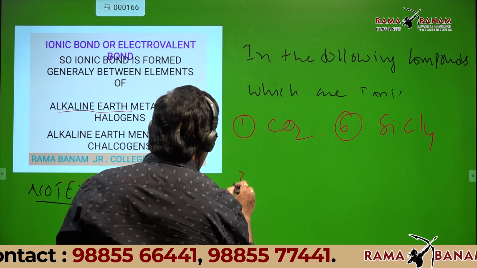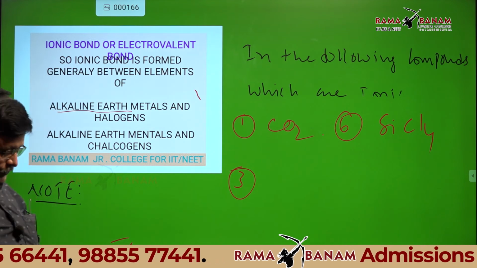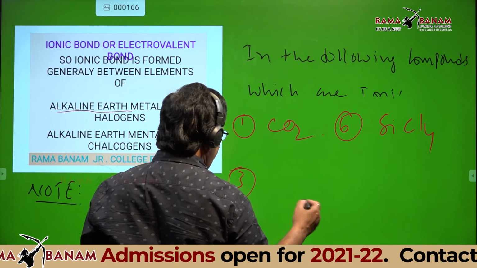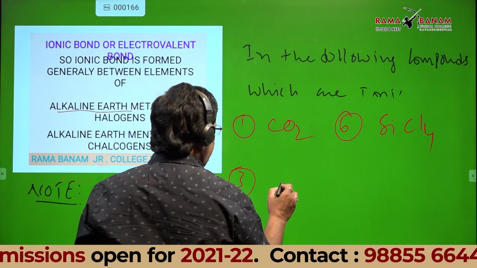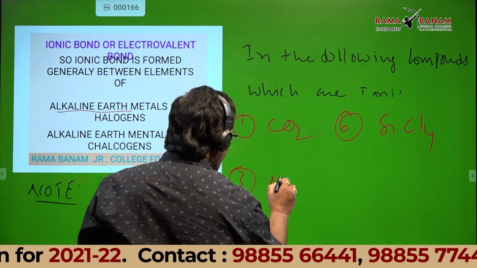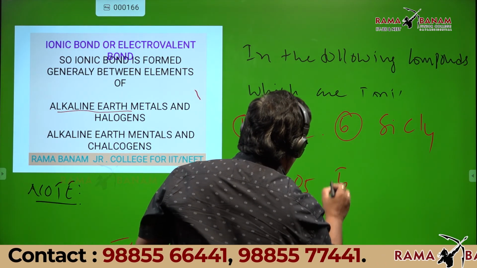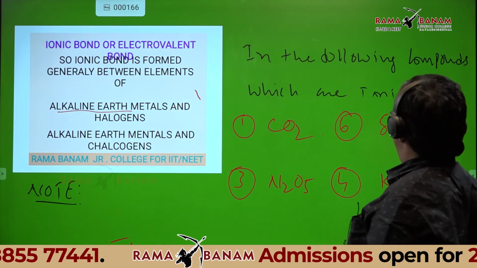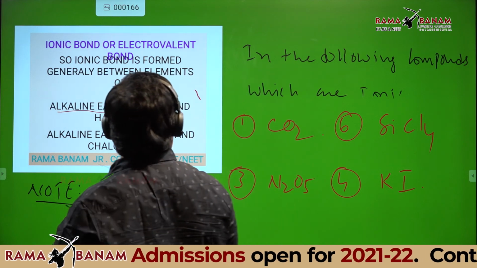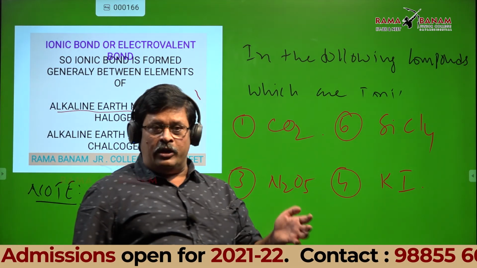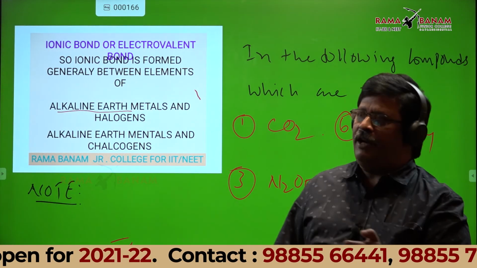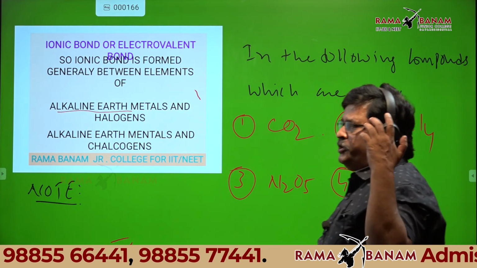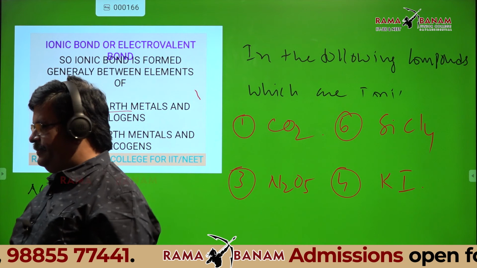Third option, N2O5. Fourth option, KI. This may also have more than one option, students. Select all correct answers here.